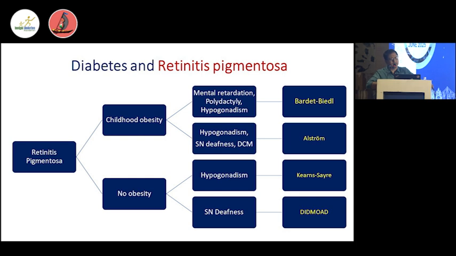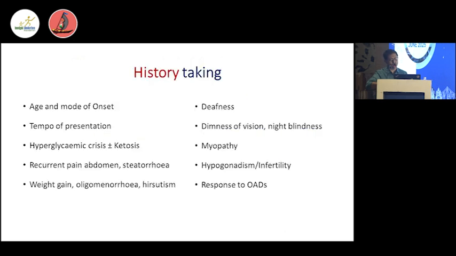So this is the spectrum of insulin resistance, with residual insulin receptor function from 0 to 50%, where Donohue syndrome, Rabson-Mendenhall syndrome, and type A insulin resistance are the majority. They present with linear growth retardation, soft tissue overgrowth, hyperandrogenism, particularly hirsutism and amenorrhea, insulin resistance, diabetes mellitus, and impaired development of skeletal muscle or adipose tissue. So mostly they are thin.